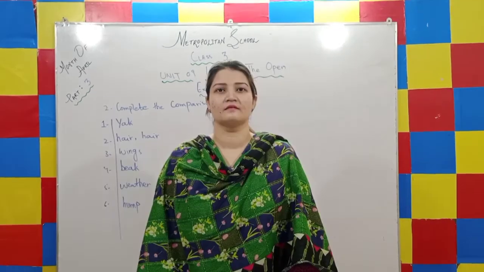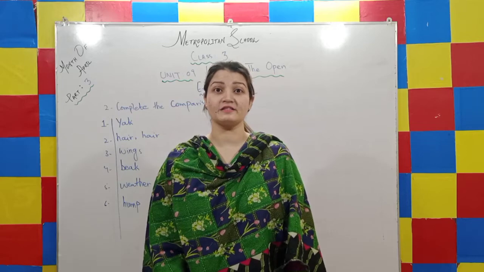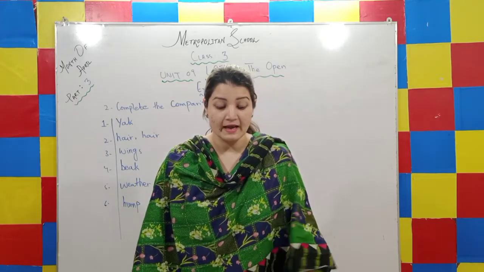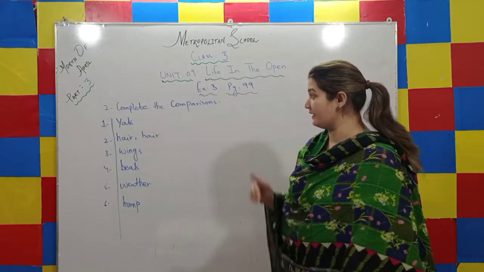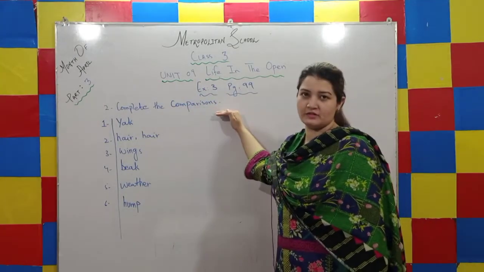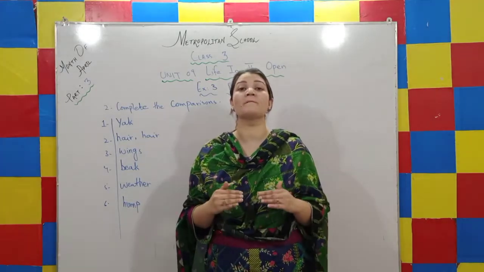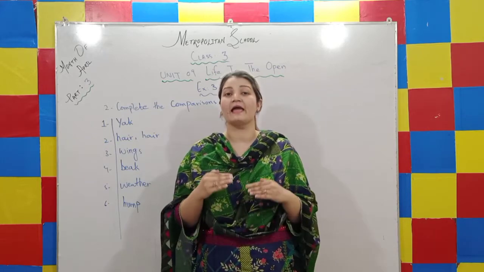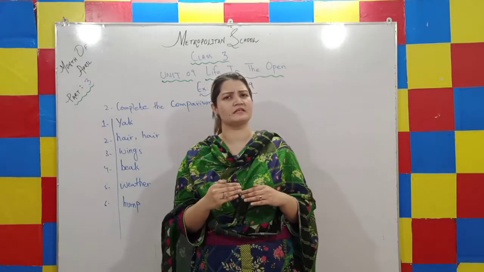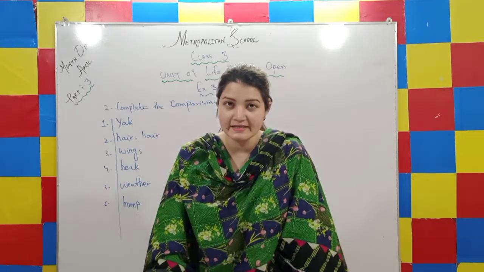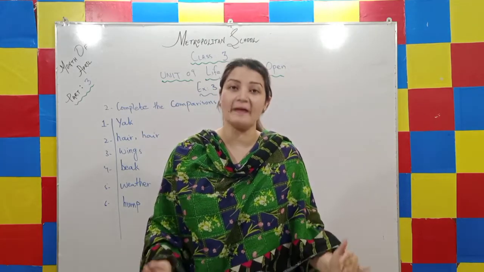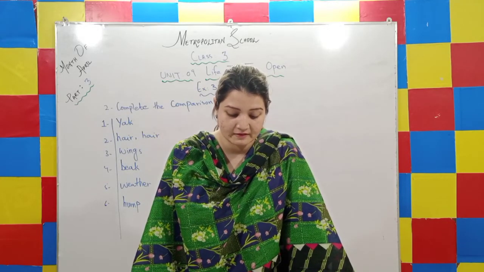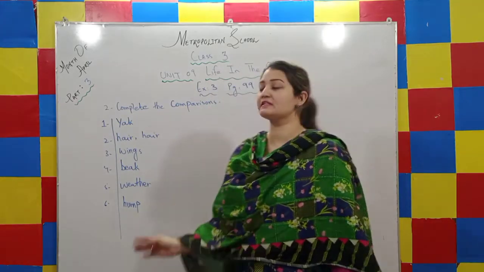Let's move towards it. Alright kids, so here we have the next text exercise, and for this exercise you have to open page number 99 and look for exercise number 3, that is, complete the comparisons. In this exercise there are some comparisons given. They are comparing two animals regarding their fact files, and you have to complete the incomplete sentences with the words. The first comparison given here is: a dash has smaller, harder feet than a camel. The answer for this sentence is yak.